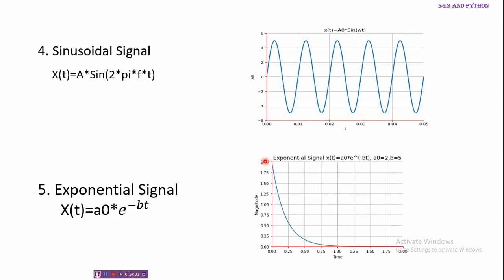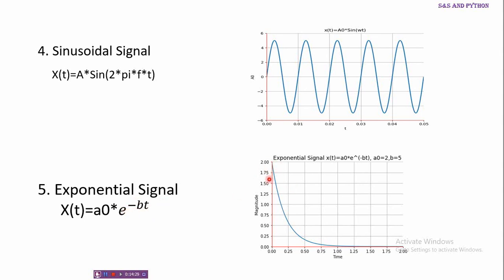The next signal is the exponential signal. The exponential signal is represented as a naught e to the power of minus bt. It is an exponential rise or fall depending on the sign of this exponent. For positive values of b, e to the power of minus bt, as t increases from 0, the exponent is going to be negative, so it is an exponentially decreasing signal.